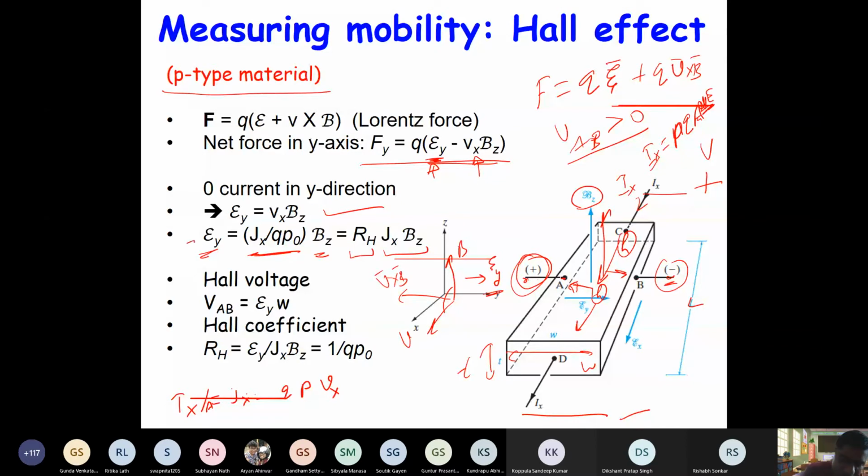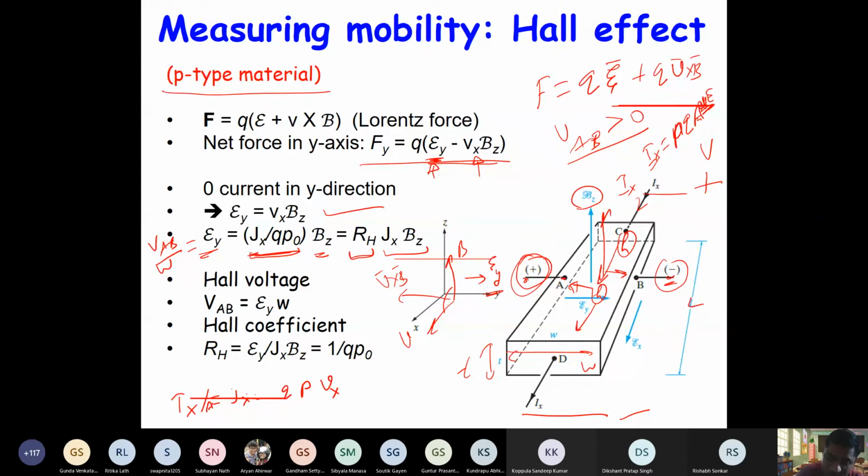Ey you can also write as VAB divided by the width W, right? So VAB is called the Hall voltage. So VAB by W is RH Jx Bz. RH is a constant, right? And by comparison, RH is 1 by Qp naught, right?